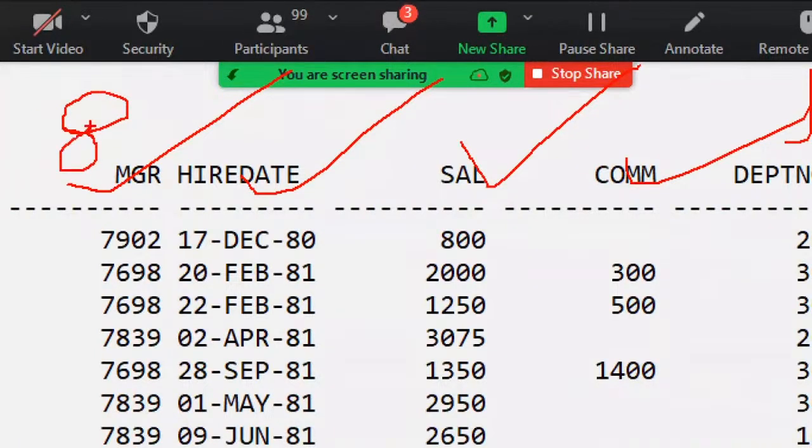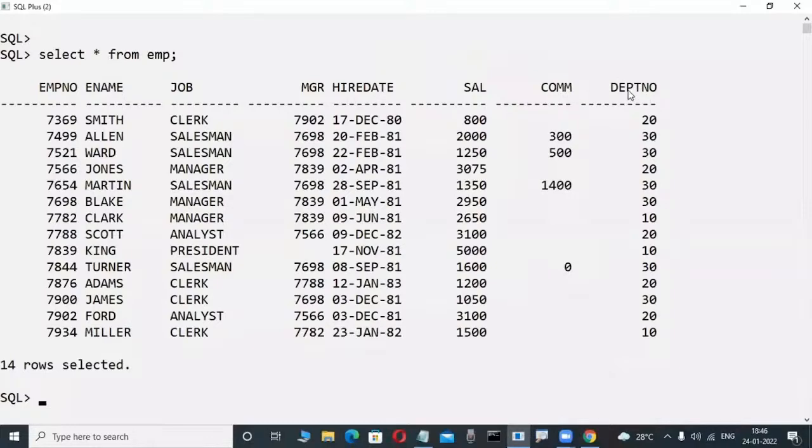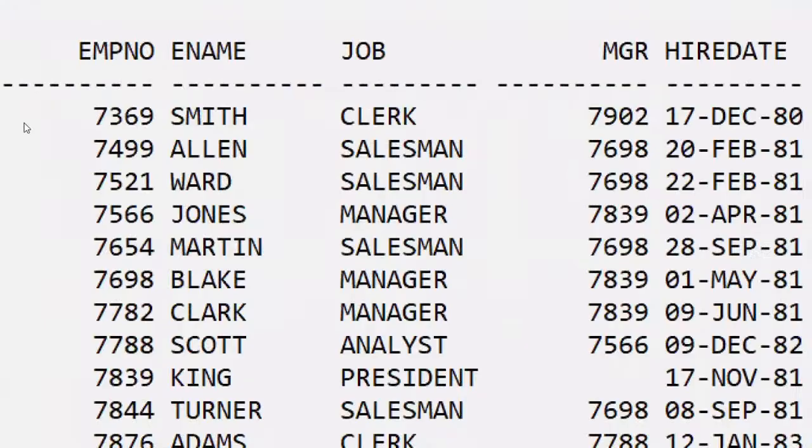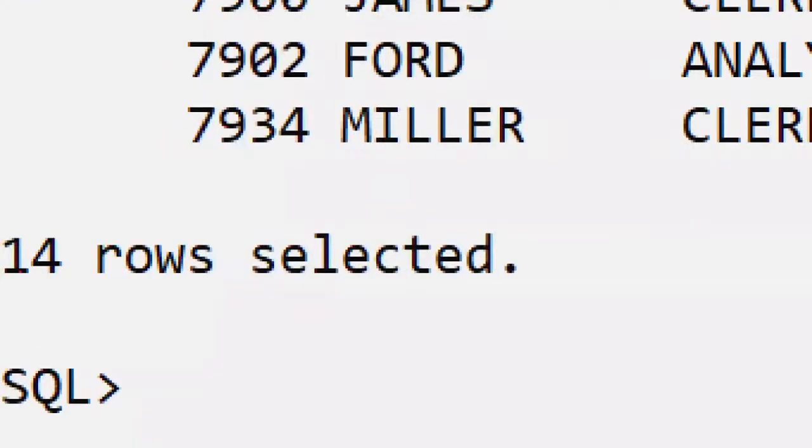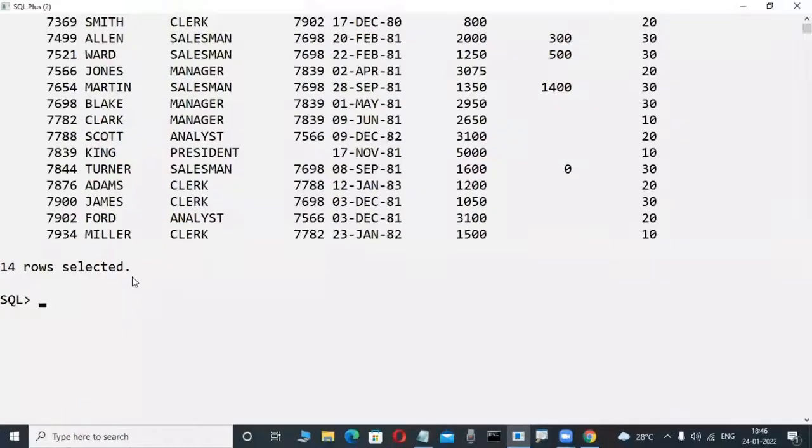Why I'm counting this: a question later will be to write a query which counts the number of columns in a table. That one is in the future. Okay, you will become familiar, it is most powerful. Fine, yes, 8 columns are there. How many rows are there? Check it out. 1, 2. These are called rows. How many rows are there? Here, 14 rows are there. Okay, this is a big table. EMP is a table. Okay, fine.